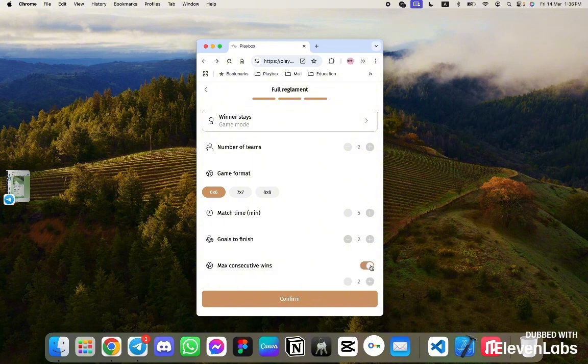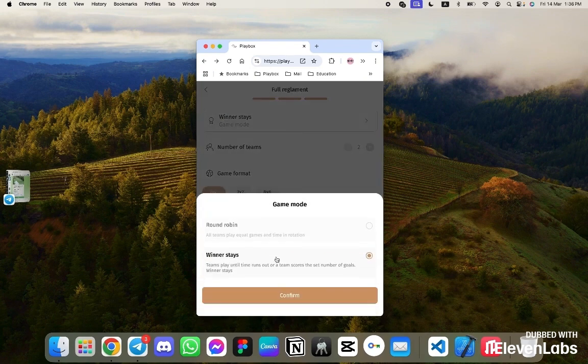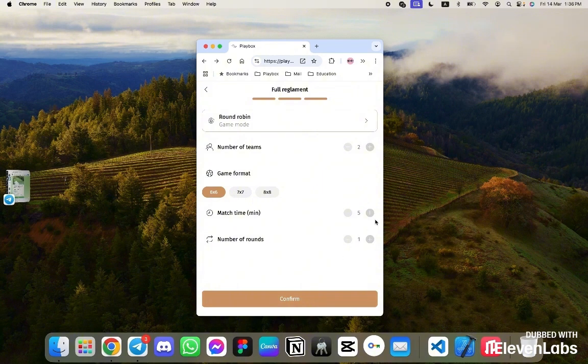And next, you can set the conditions for the maximum number of games for one team. That is, let's say if a team is too strong and it keeps winning, you can set that the maximum it can play on the field is 3 games. Even if it wins 3 games in a row, after 3 games, it will sit out. These are the rules. Let's now create the game, apply the rules, and show how it works.